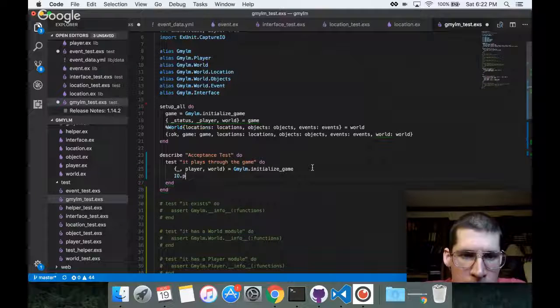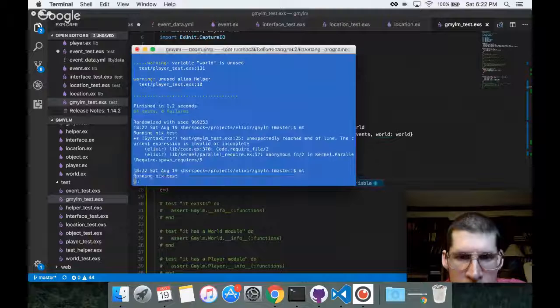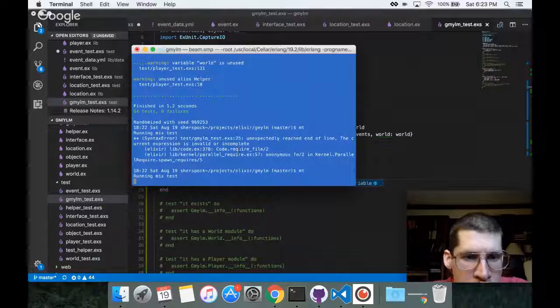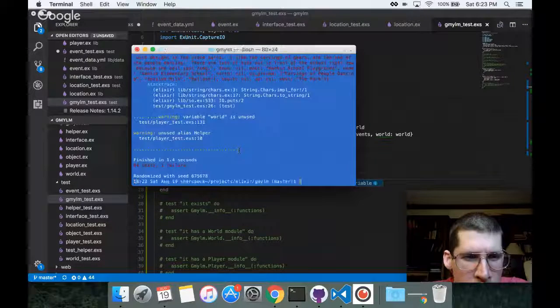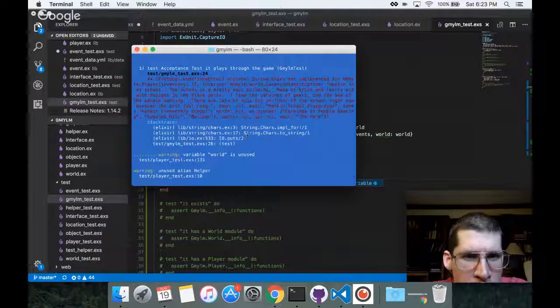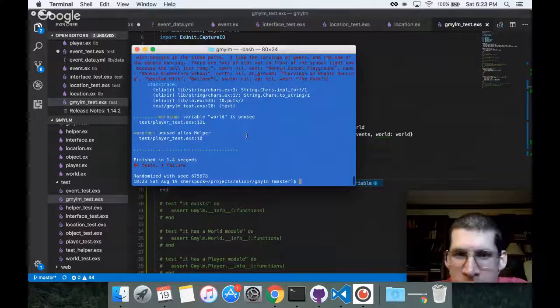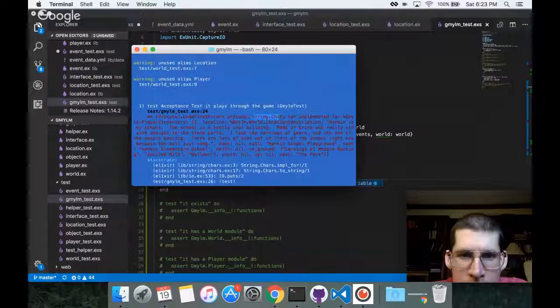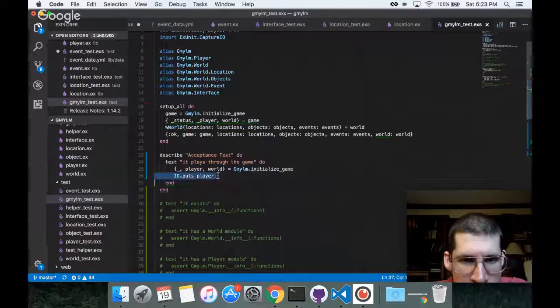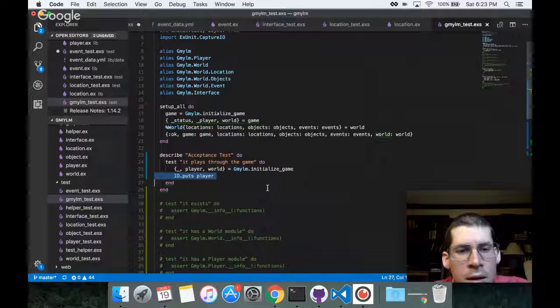Then IO.puts player, because that's the smaller one of the two, and that's just going to check that that has been assigned to that variable. Why is it taking so long to run my test suite? Oh, perfect. Yeah, String.Chars is not implemented for this struct, but it showed me exactly what it is, so that served the exact same purpose as what I wanted it to do. So could have done an inspect.